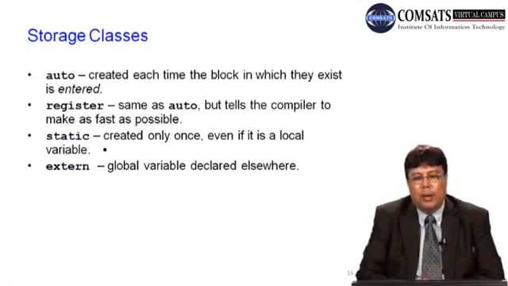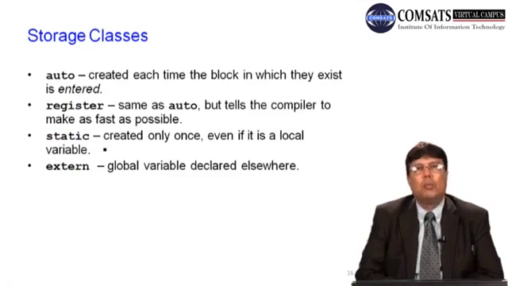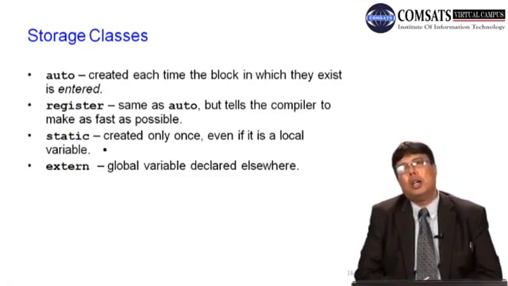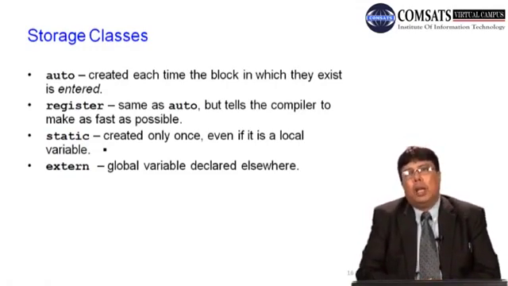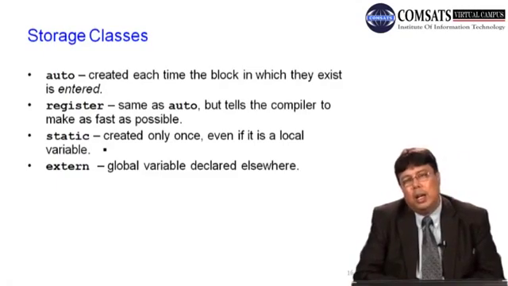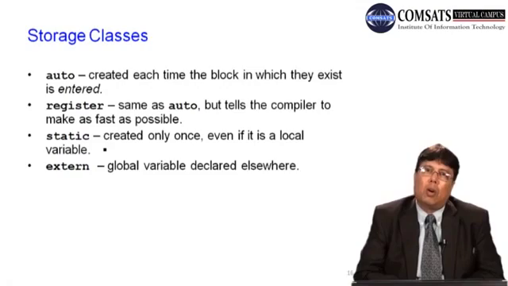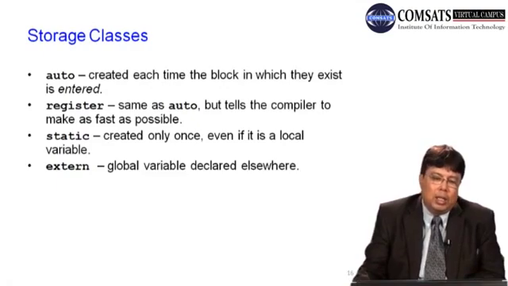So static create only once, means all the variables which are static are created only once, even if it is a local variable. तो किसी भी local variable के साथ when you declare it a word static, so means that means कि the contents of that particular variable will remain there even if you exit from that particular function. तो अगर आपने स्टैटिक वेरिएबल डिक्लेयर किया है तो उसका मतलब है उसकी मेमोरी विल रिमेन देयर, उसकी लाइफ इज देयर. इफ द मेमोरी इज देयर, इफ द लाइफ इज देयर, देन द कंटेंट रिमेन्स देयर. ऐसे वेरिएबल्स को हम डिक्लेयर करते हैं यूजिंग अ कीवर्ड स्टैटिक.